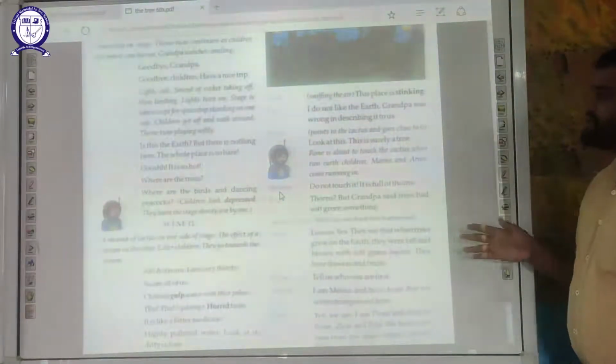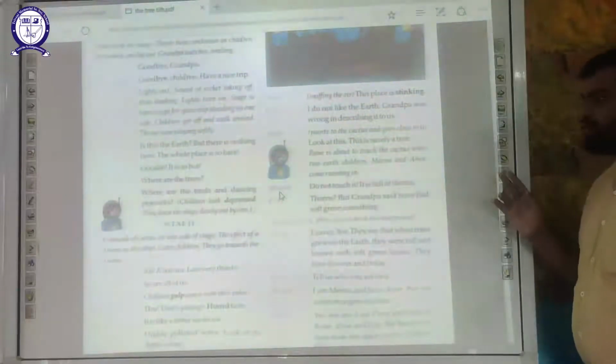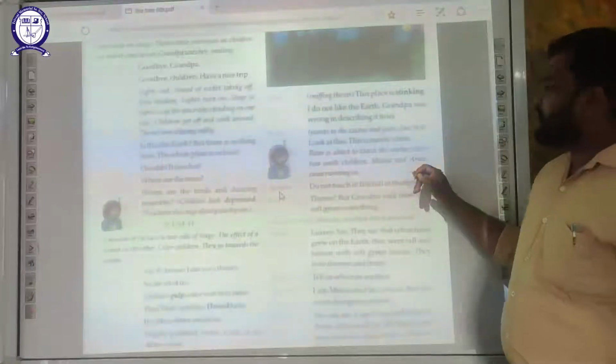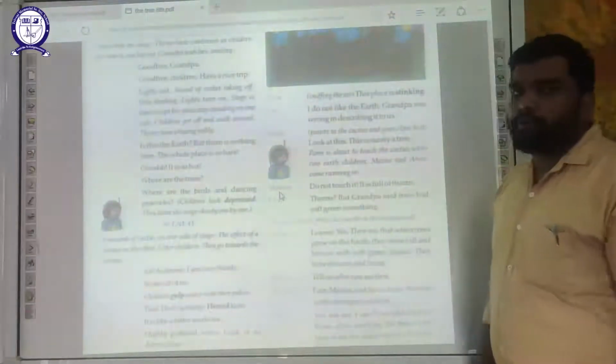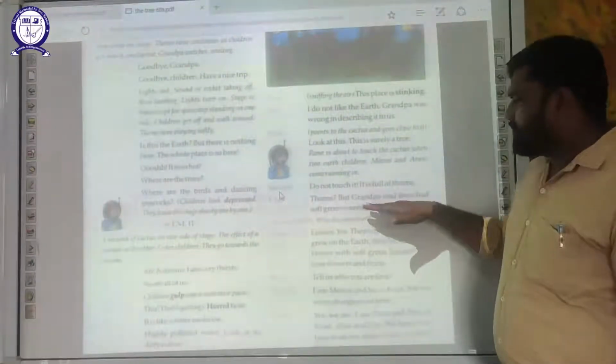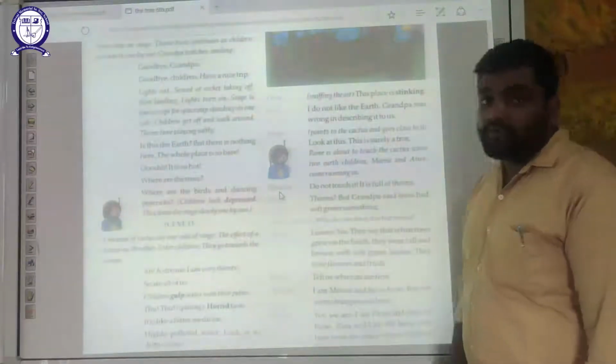Ron points to the cactus and goes close to it. Look at this. This is surely a tree. Ron is about to touch the cactus when two of children, Meena and Arun, came running in. He was going to touch the cactus. Do not touch it. It is full of thorns. Thorns? But Grandpa said trees had soft green leaves.